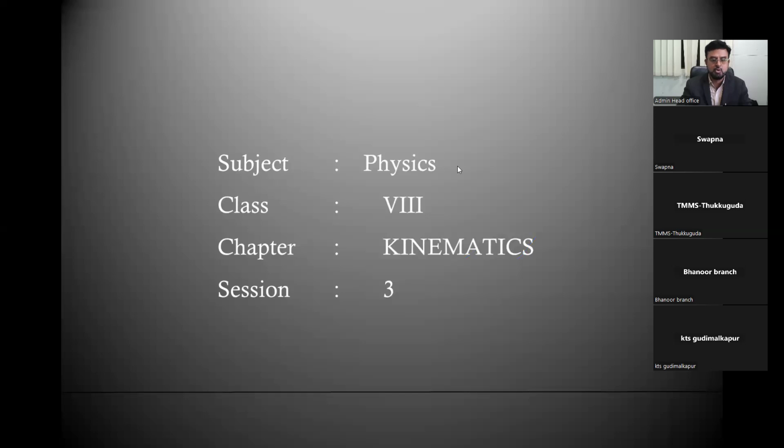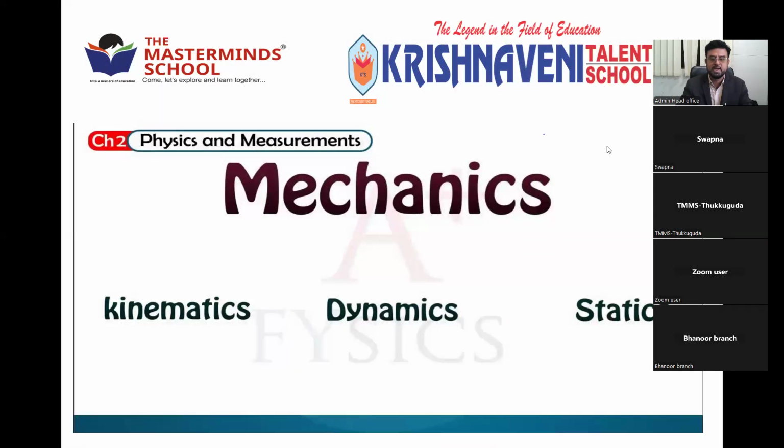Right, so this you have already seen. This is the first classification. Before knowing about kinematics, we should know mechanics, which is classified into 3 branches.